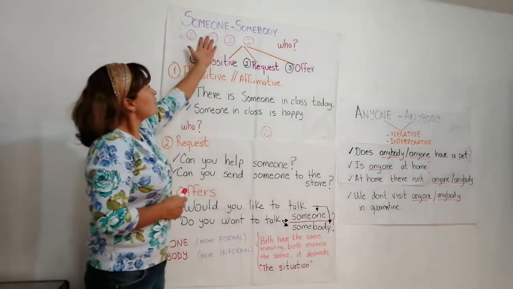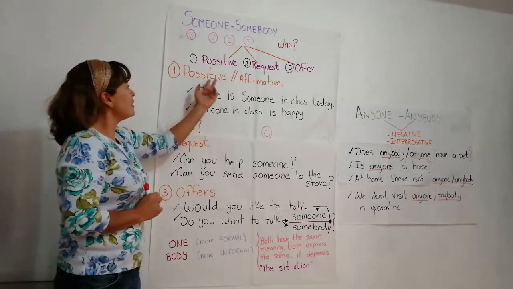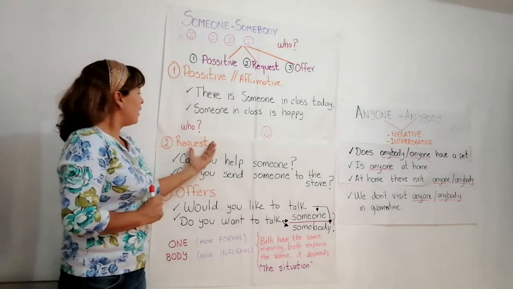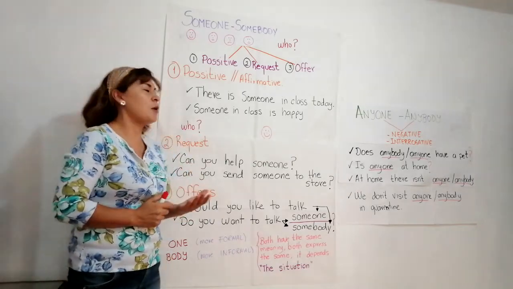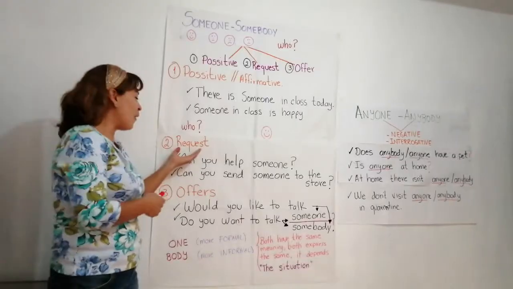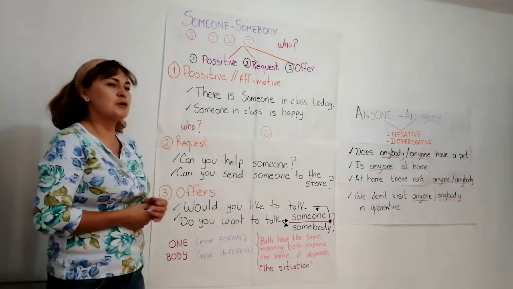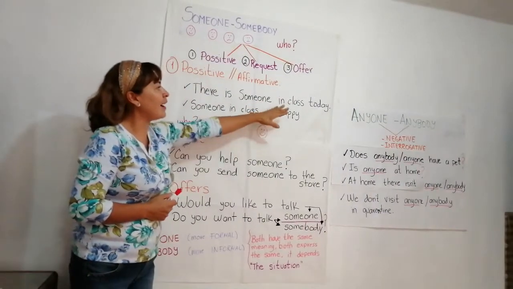Well, in the case of someone and somebody, we have three different uses. The first one is positive, affirmative sentences. Then requests and offers. Do you remember the last semester when we mentioned requests and offers? It's the same uses that we are using. There is someone in class today.